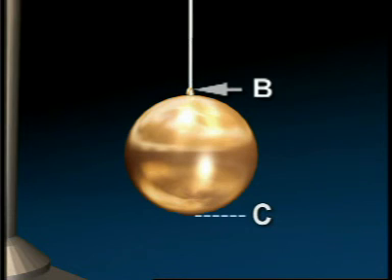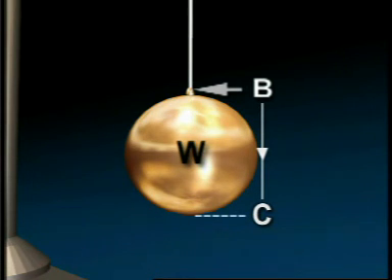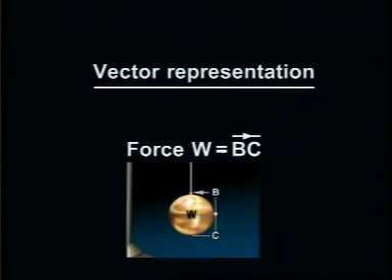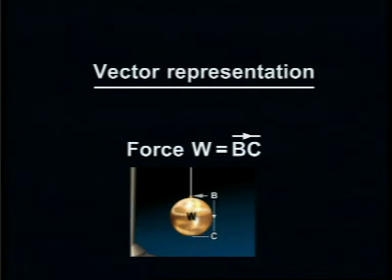Force is a vector quantity, for it possesses both magnitude and direction. In our example, the straight line segment BC represents the vector. This segment has the magnitude of the force represented by W and the direction of the force indicated by an arrow on the line segment BC. This implies that certain amount of force is acting from B towards C.